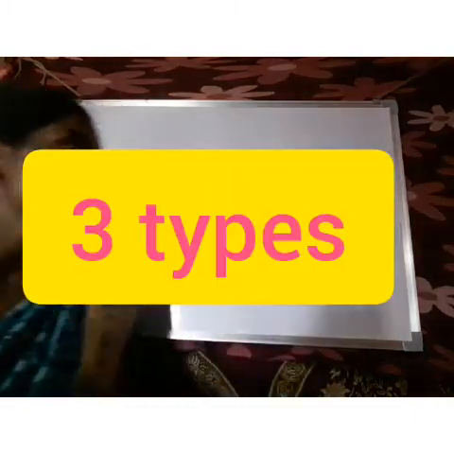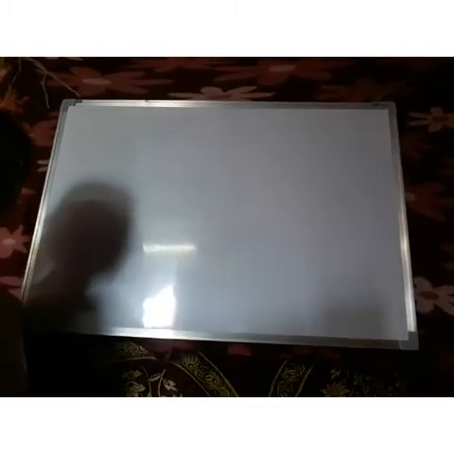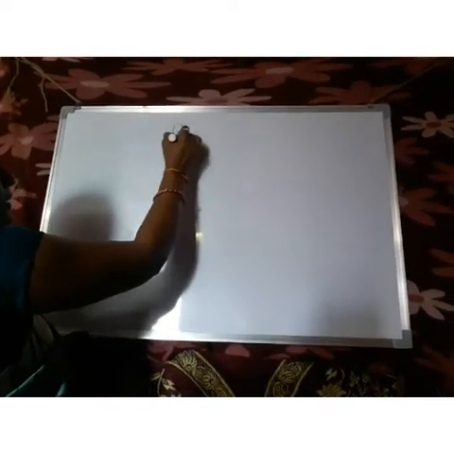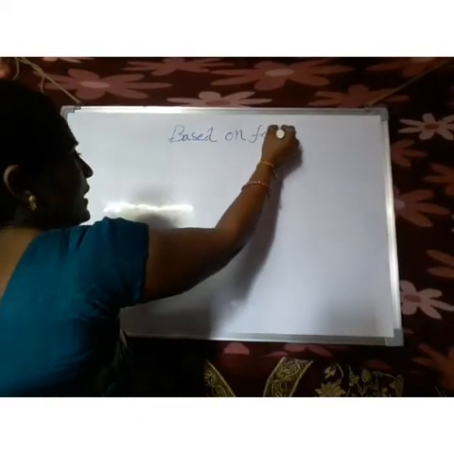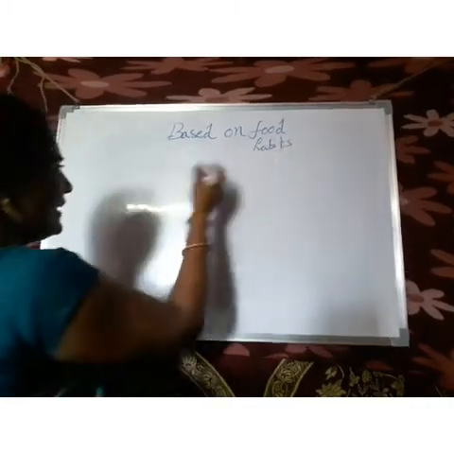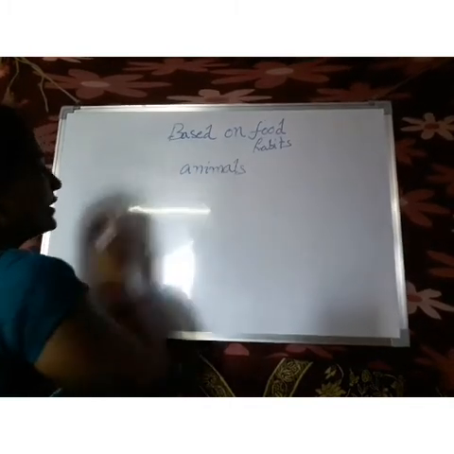three types, based on food habits. Again, the animals are divided into three types.